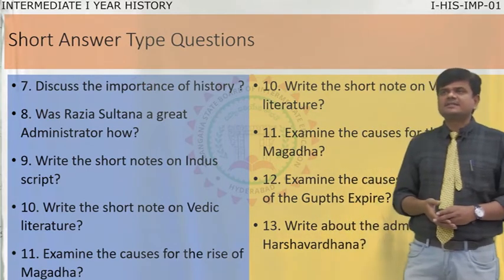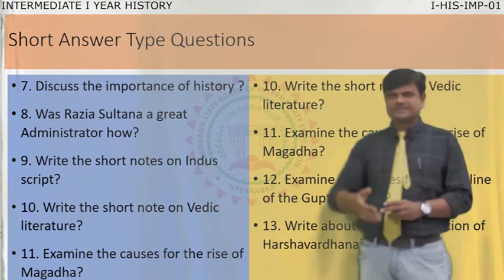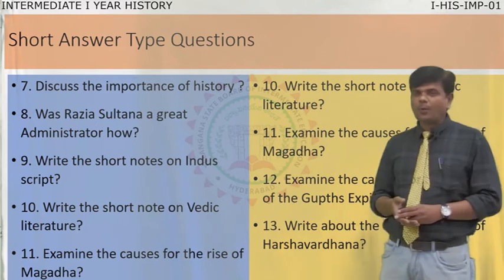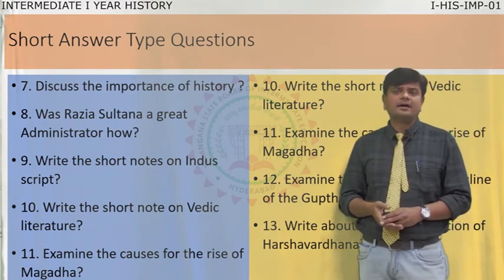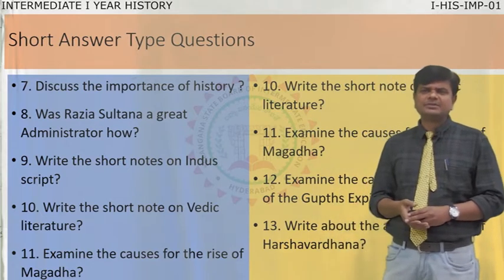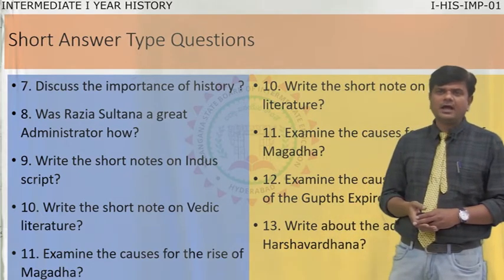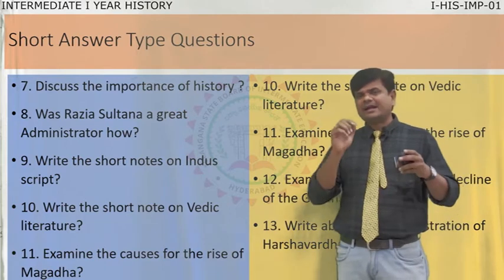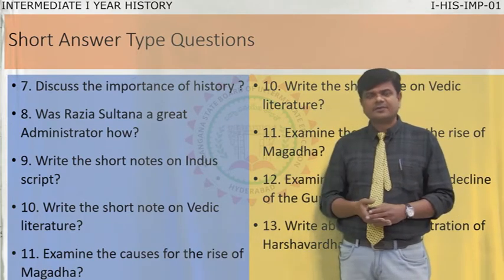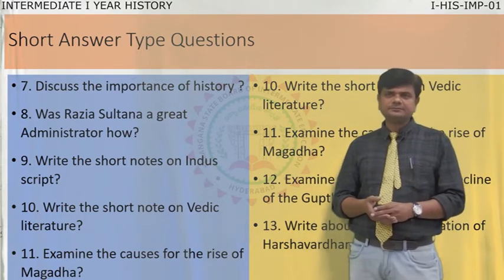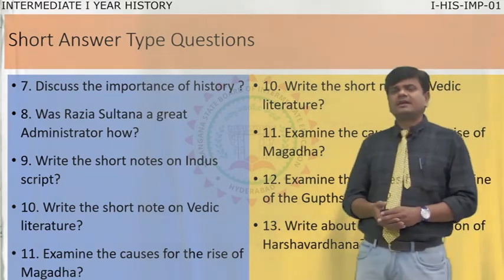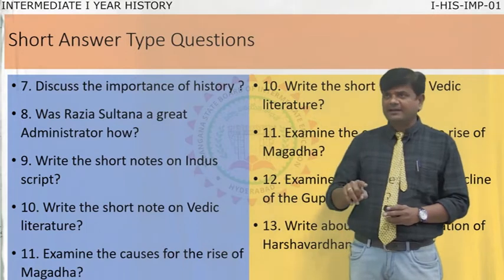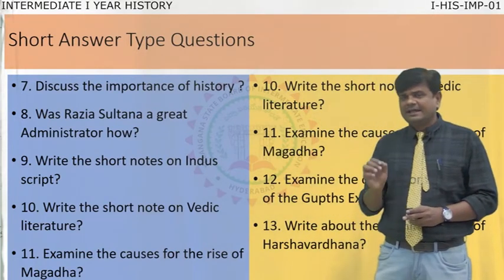So, discuss the importance of history. That is the 7th question from chapter 1. And the 8th question, that is Razia Sultana, a great administrator. How was Razia Sultana a great administrator? This is from the Delhi Sultanate chapter. Moving to the short notes on Indus script, question number 9.